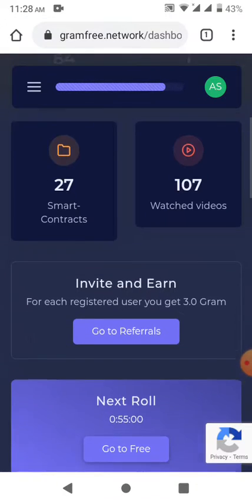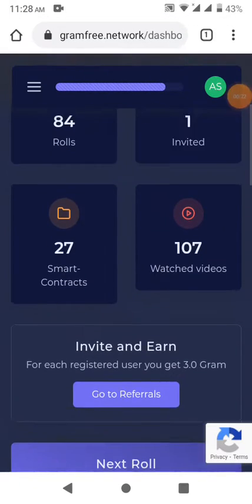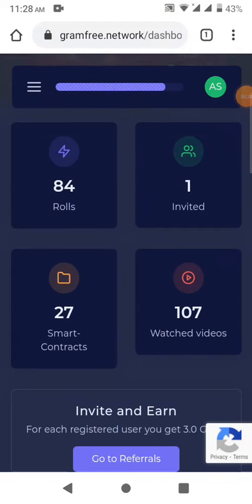Go to free. When we roll, we spin here, and we get the queen. We get the grant. And here is invite.